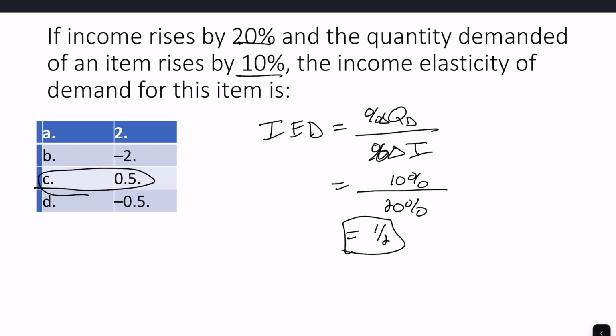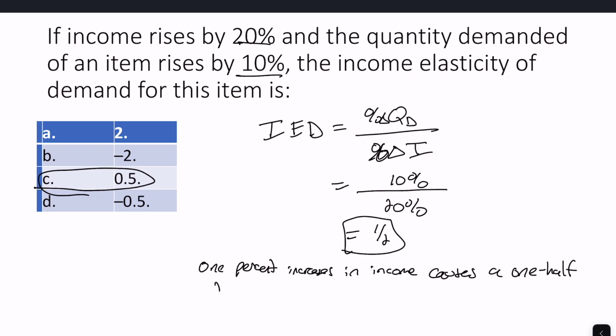We can interpret this as a 1% increase in income causes a 0.5% increase in quantity